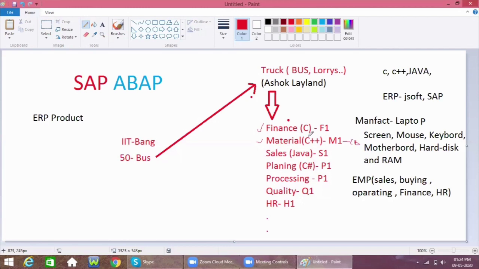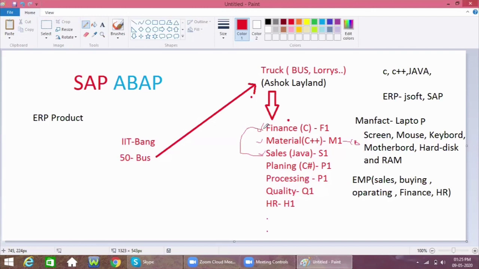For purchasing that 6 tons, he needs to inform the sales team. Then the sales team will check how much cost is required for purchasing those 6 tons. At that time, the sales team will inform finance that for purchasing those 6 tons of material, this much cost is required.